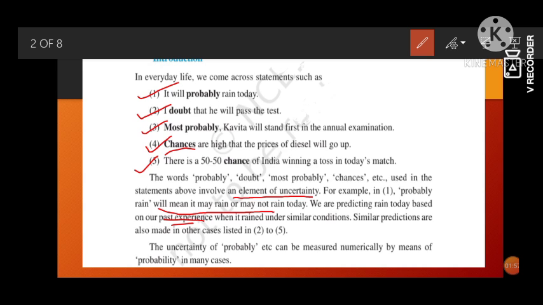So similar predictions are also made from the rest of the examples we can see. The uncertainty of probably, etc. can be measured numerically by means of probability in many cases. So these chances we can measure with mathematics, and that branch is called probability.